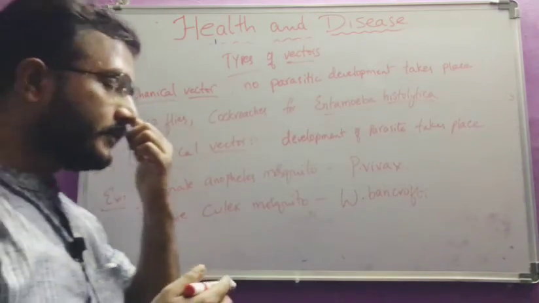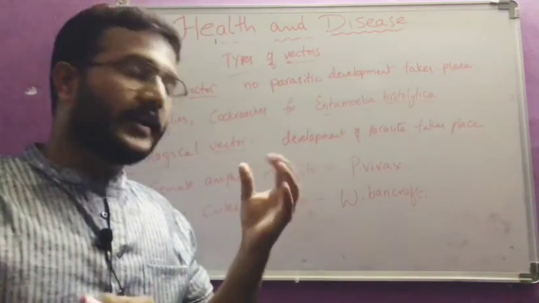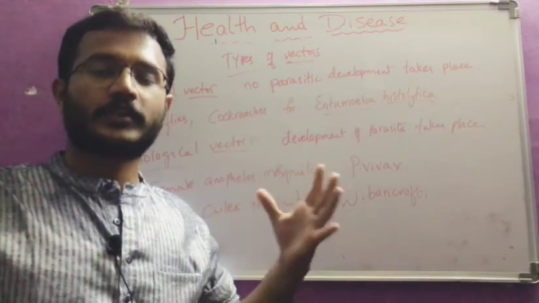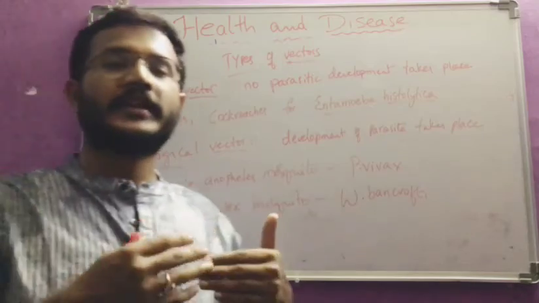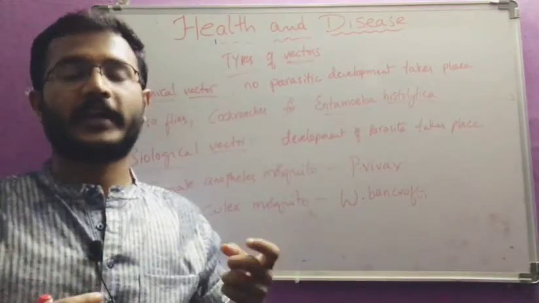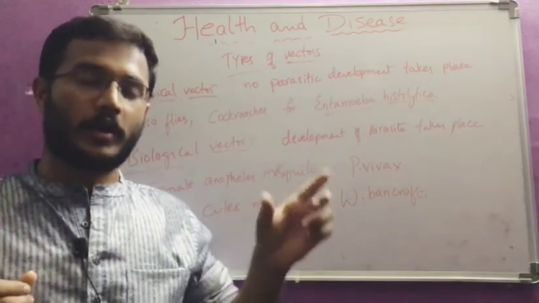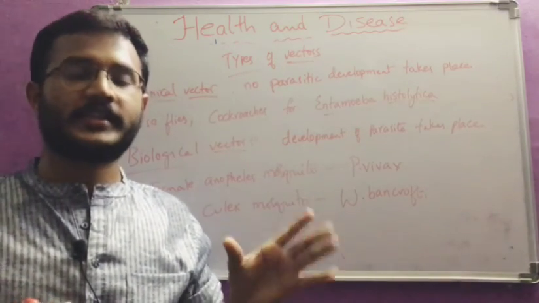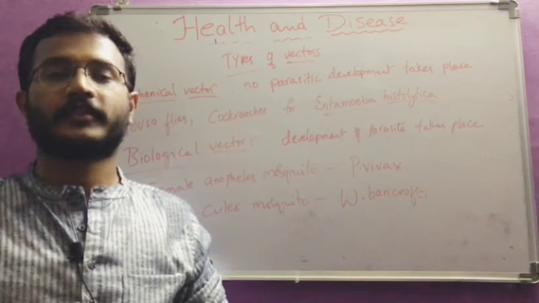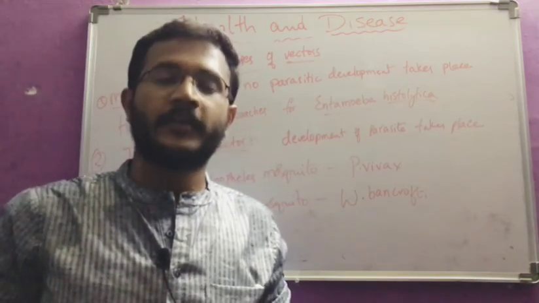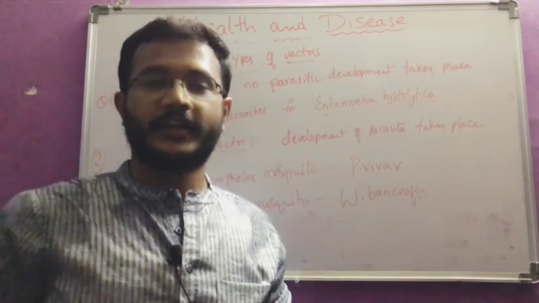So make notes of these, and make short notes also, which will be easier for revision, because there is a jumbling here. One example for one type, and again the same example for another type. So all this you can write in the same place, and it is easy for revision. If you have any doubts, you can text me or call me and clarify your doubts at any time. Thank you.